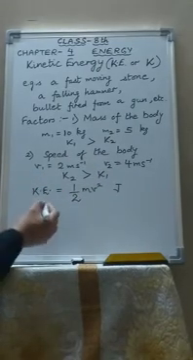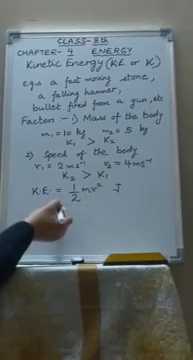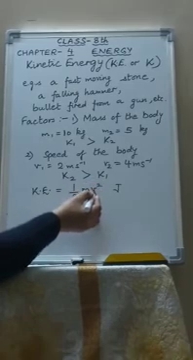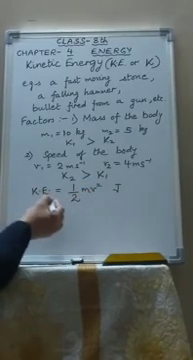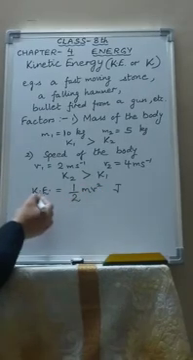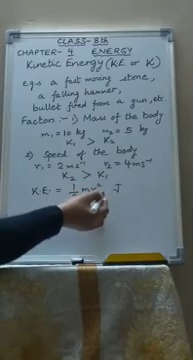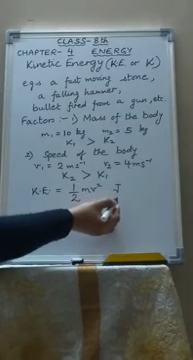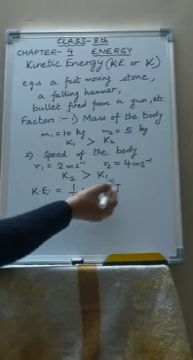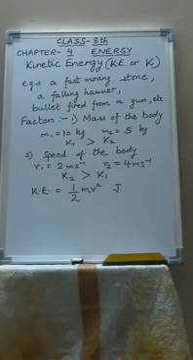Now the expression for kinetic energy: if a body of mass m is moving with the speed v, the kinetic energy is given as half mv square. KE equals half mv square. The SI unit of kinetic energy is also joule. So this is the expression for kinetic energy.